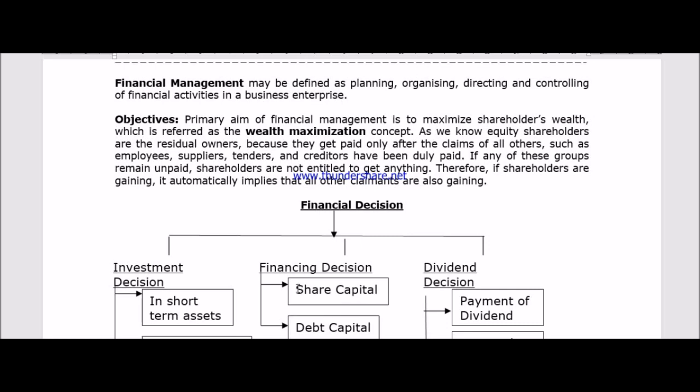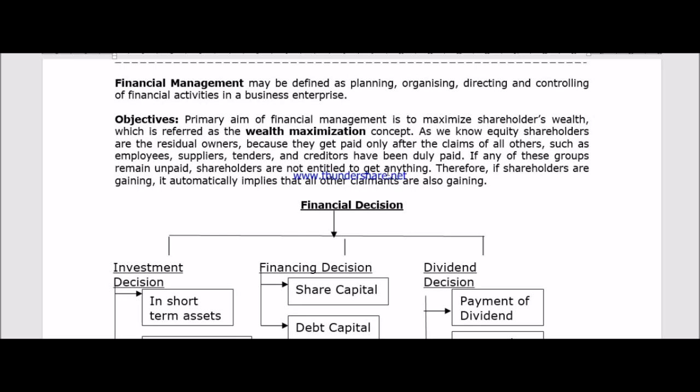Then who are the hosts here for a company? Obviously the equity shareholders. Now come to the point. When we are making a profit and loss account, first of all, to whom do we have to return money? Obviously the debt capital, because they are the outsiders. Next, to whom will we offer? The preference shareholders, because they are the close relatives. And who will get paid last? Obviously the equity shareholders, because they are the host.